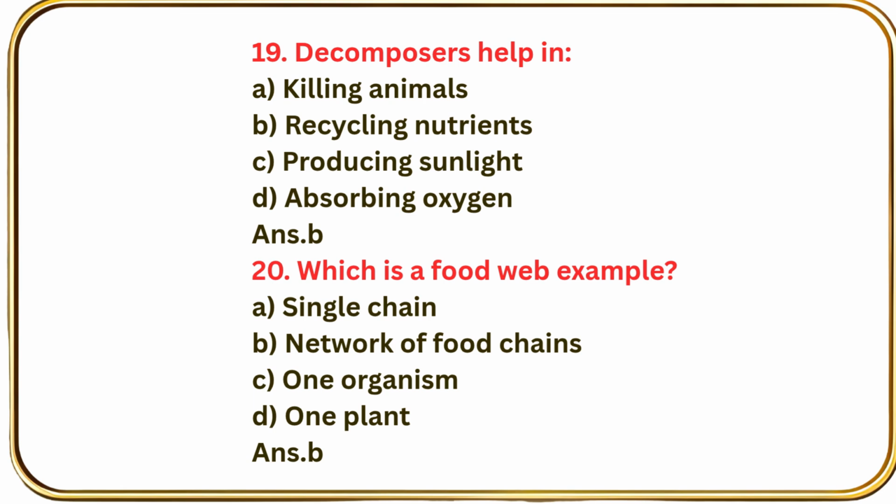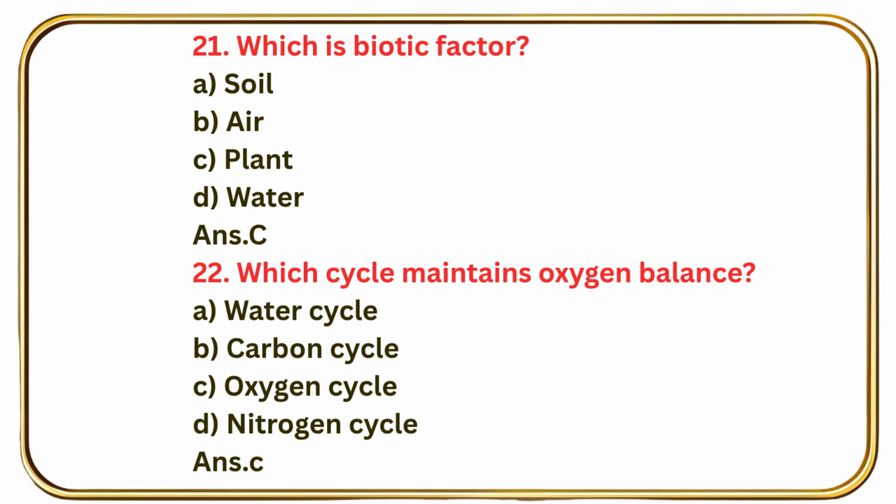Question number 20. Which is a food web example? Single chain, network of food chains, one organism, one plant. Answer B, network of food chains. Question number 21. Which is biotic factor? Soil, air, plant, water. Answer C, plant.